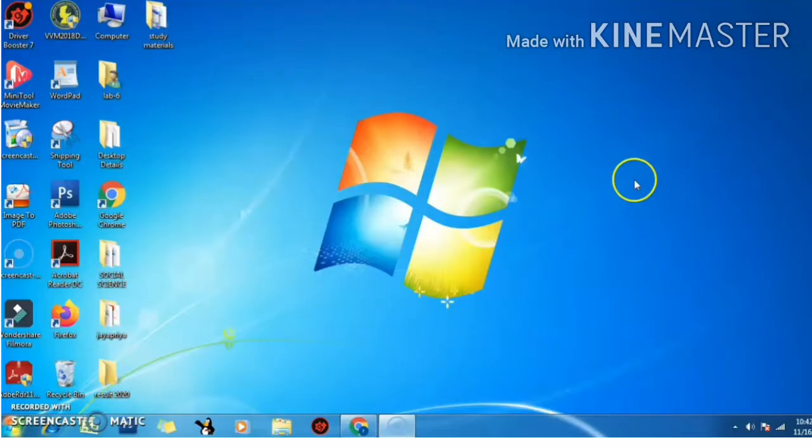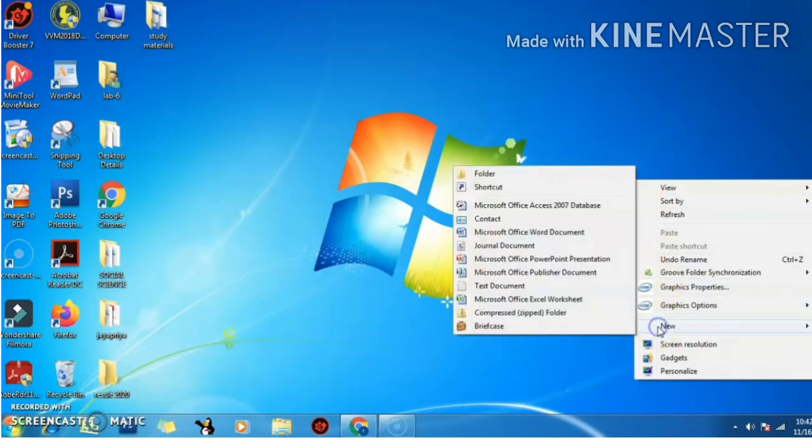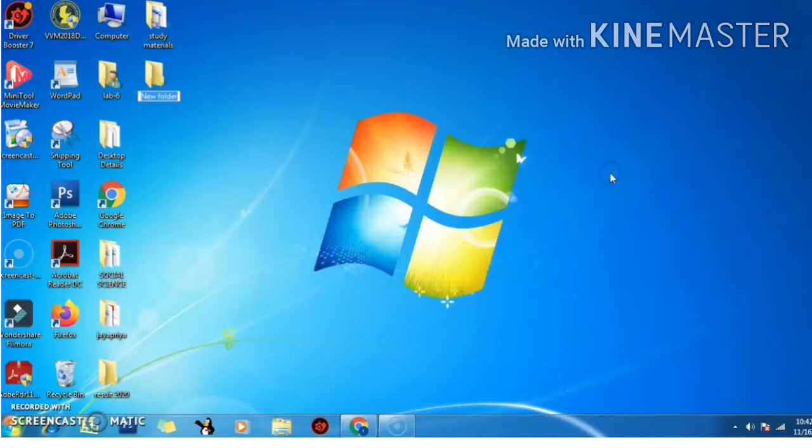Let's see how we can create a folder. Right click anywhere on the desktop background so that the context menu will pop up. Then select the new option. Then click on the folder option. The icon of a folder will appear and its name will be New Folder. You can change its name by typing whatever name you want.